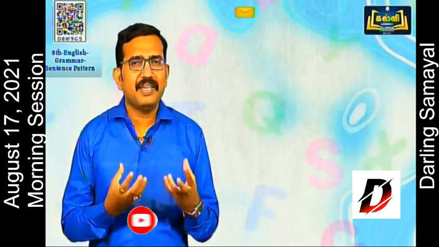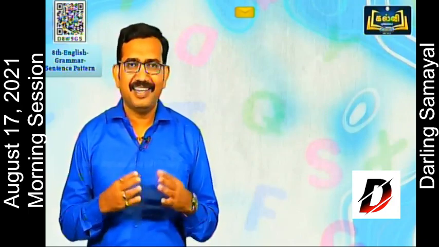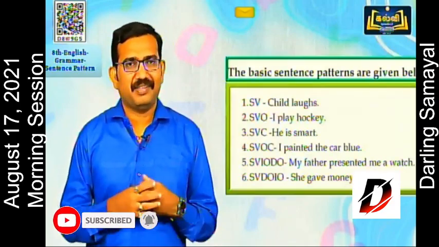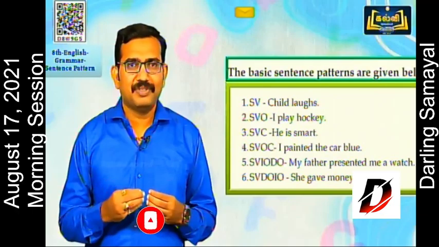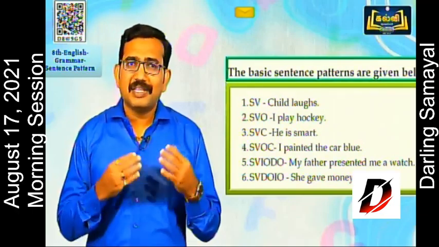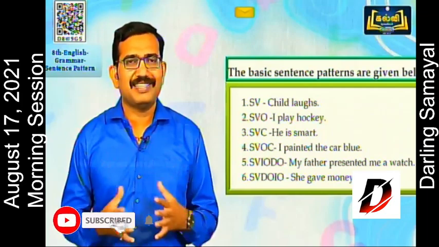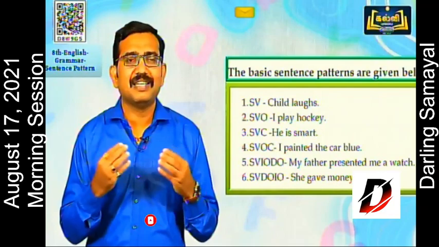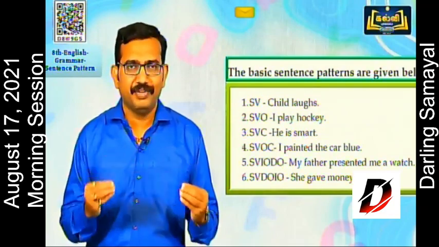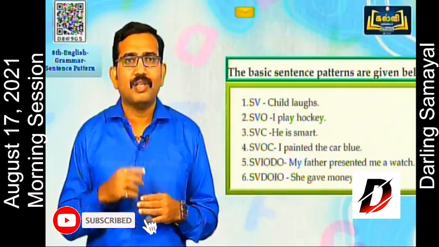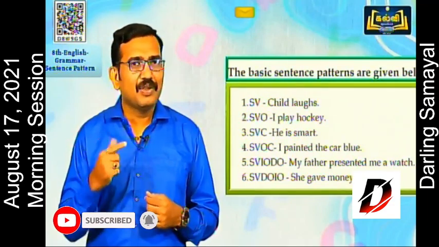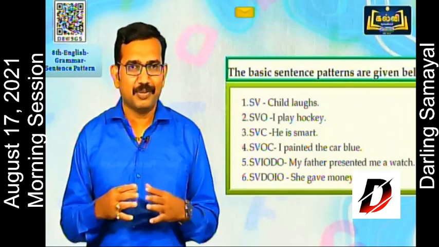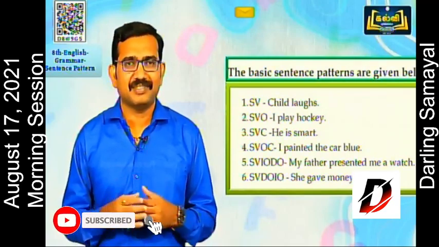So let us check the basic sentence patterns, of which there are eight. SV is the first, simplest pattern. Here we have the example, "Child laughs." You can frame so many sentences. Take a noun and add a verb. This gives you the sentence pattern SV. I talk, you play, he works. Like that, you can frame as many sentences as you can using this SV pattern.